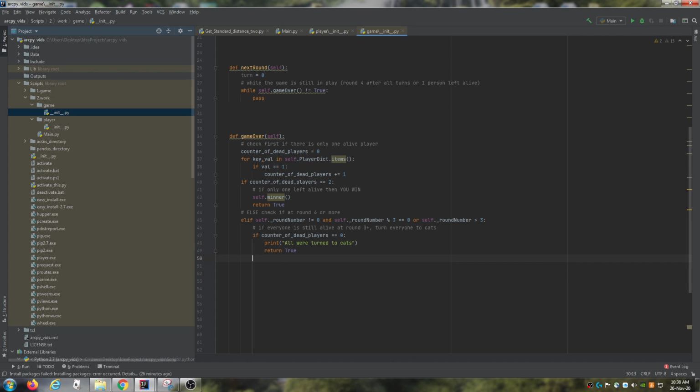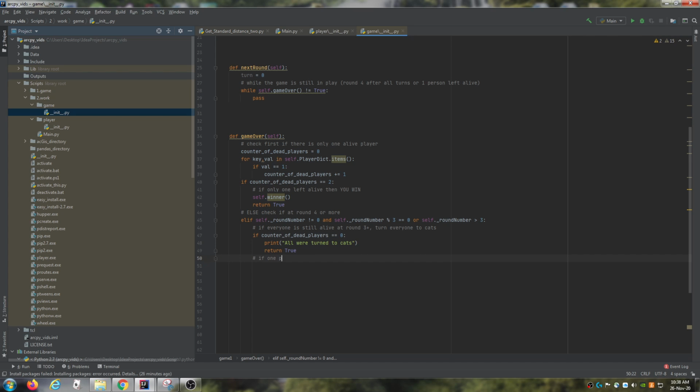Then we need to check if we've gotten to the end of the game, like round 3. We've gotten to the end of it, then we need to check if one player is dead. If there are 2 people still alive, then we need to continue the game.